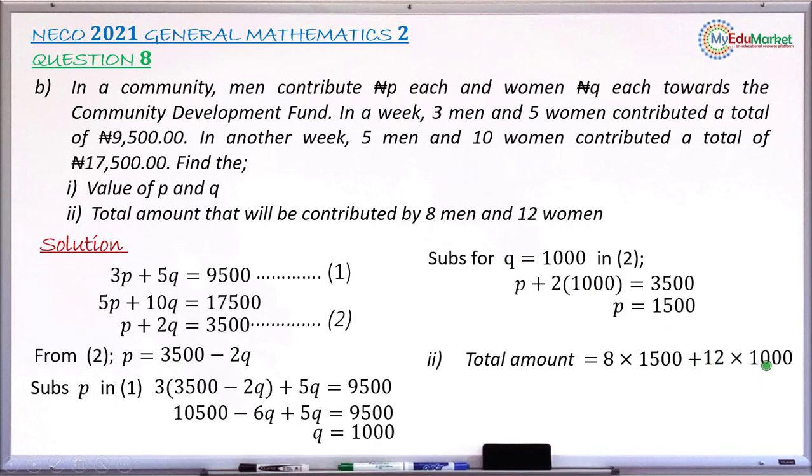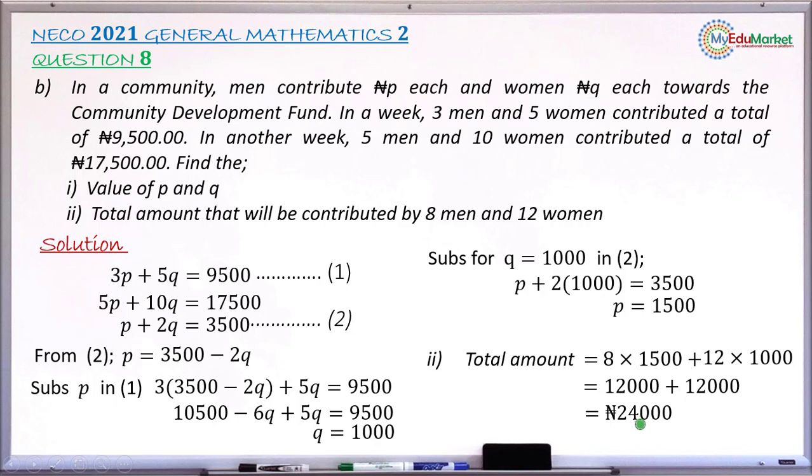Multiplying 8 by 1,500 gives 12,000. Multiplying 12 by 1,000 gives another 12,000. Adding 12,000 and 12,000 gives 24,000. This is the amount that will be contributed by 8 men and 12 women, and this answers the question.